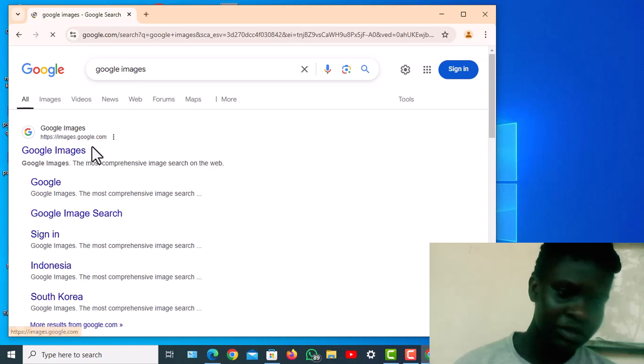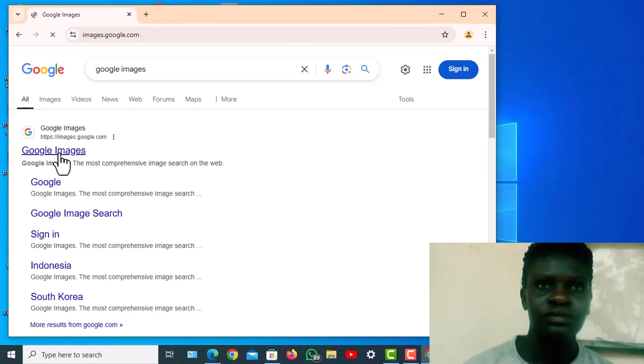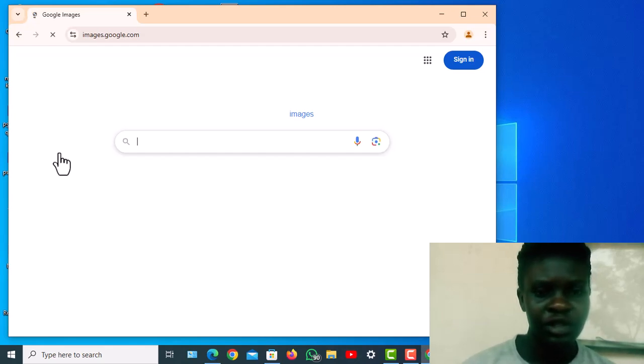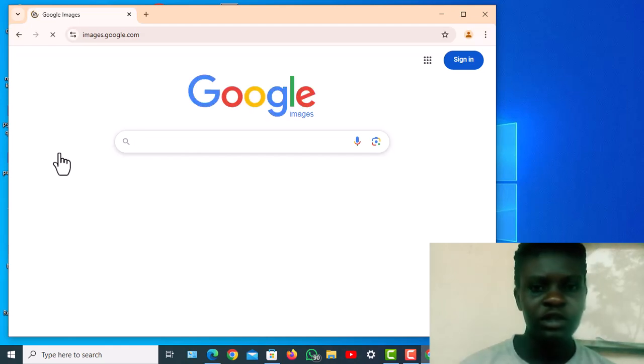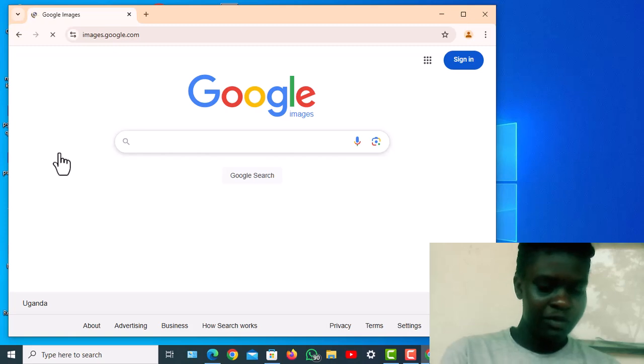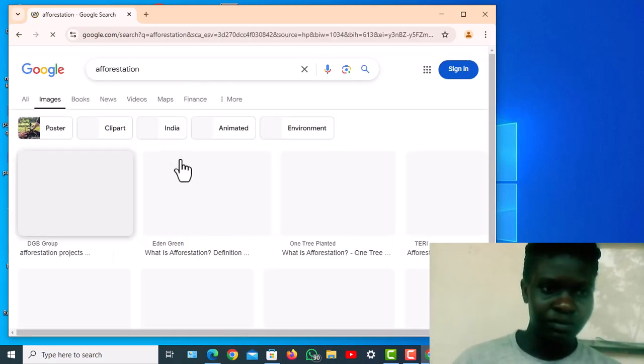I type the kind of images I'm looking for, specifically images dealing with afforestation.